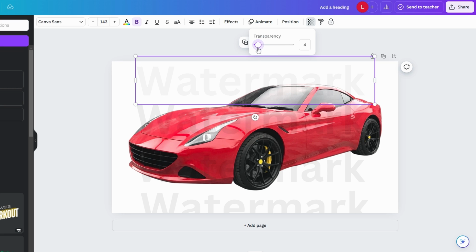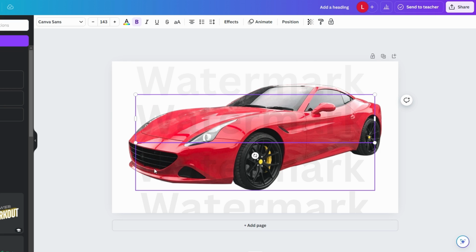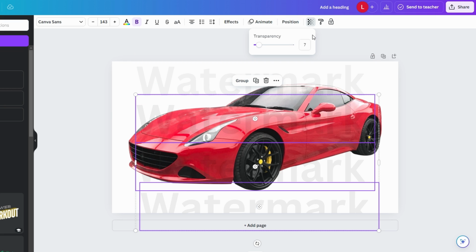Once your watermark is in place, save or download the design as needed. If you plan to share the design as a preview, this is a great way to prevent others from using it without permission.